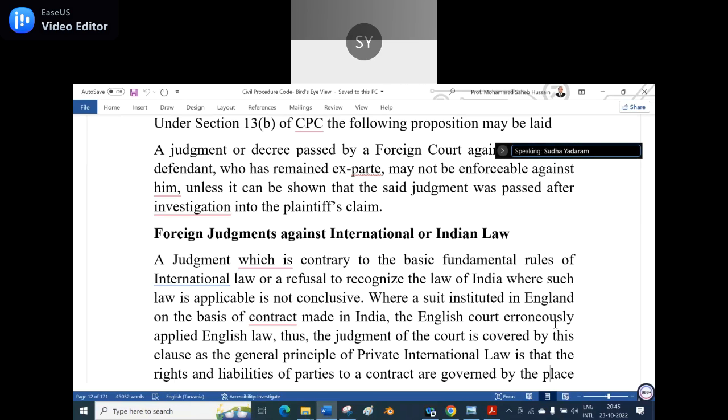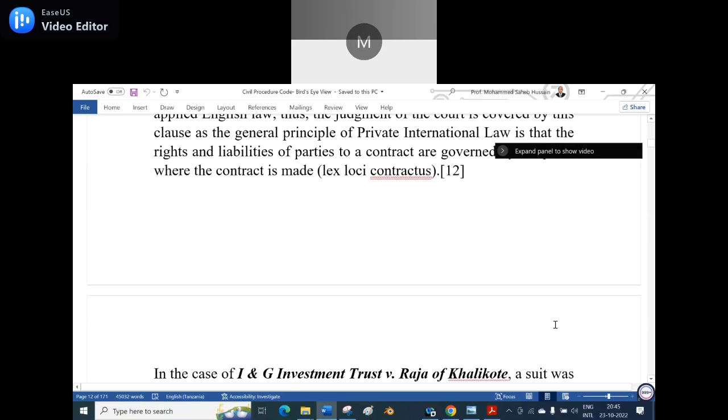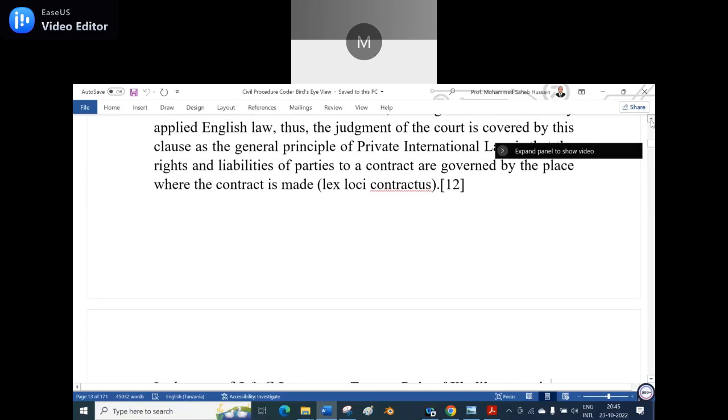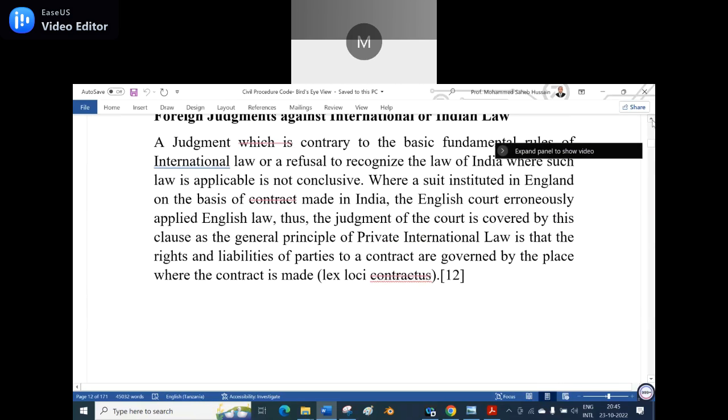Okay, now let us see the foreign judgment against international or Indian laws. A judgment which is contrary to the basic fundamental rules of international law, as I told you, against the international instrument, or a refusal to recognize the law of India, at that instance is not a conclusive judgment. Where a suit is instituted in England on the basis of a contract made in India and the English court erroneously applied English law, the judgment of the court is covered by this clause.